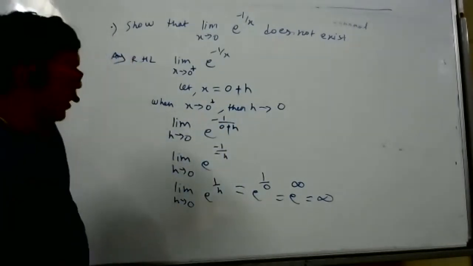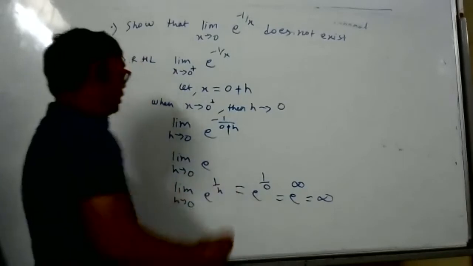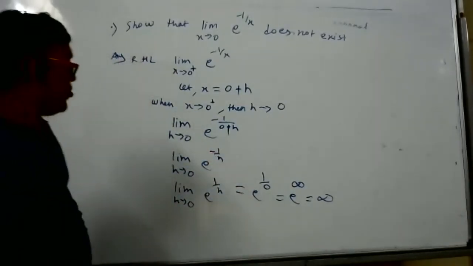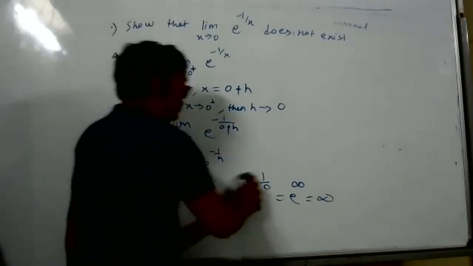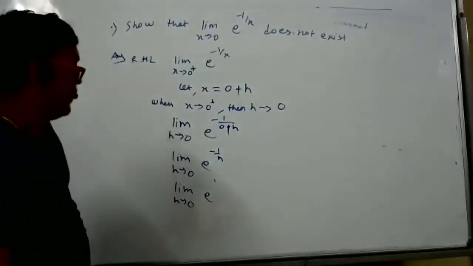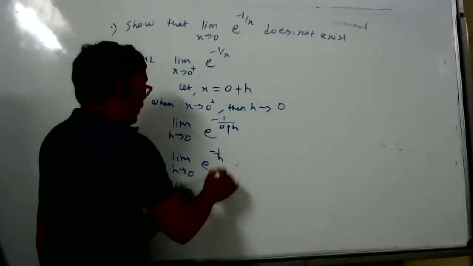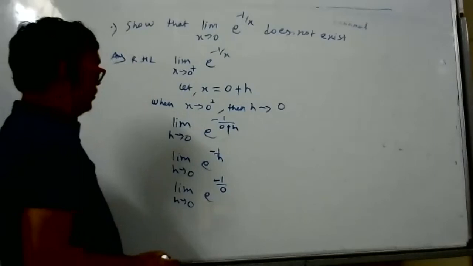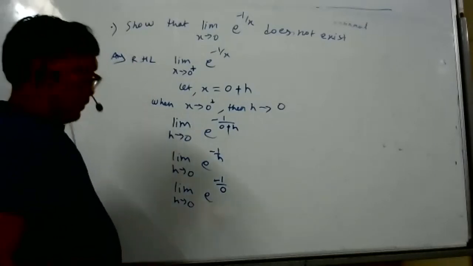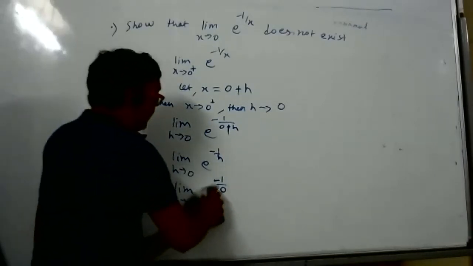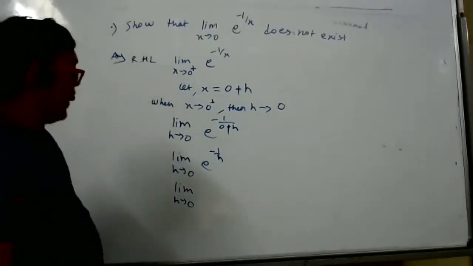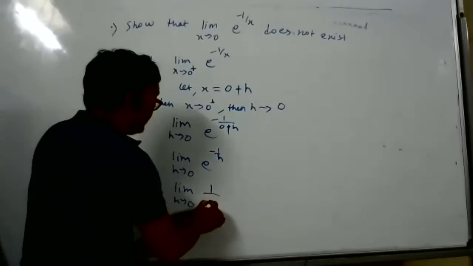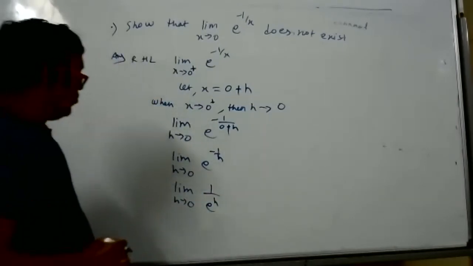Now how much do we get? e to power minus 1 by h. In the place of h, substitute 0. So we get e to the power minus 1 by 0, which is minus infinity. Okay, so I will do it a little differently. Can I write this as 1 by e to power 1 by h?